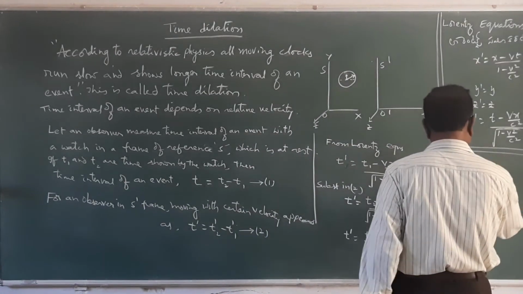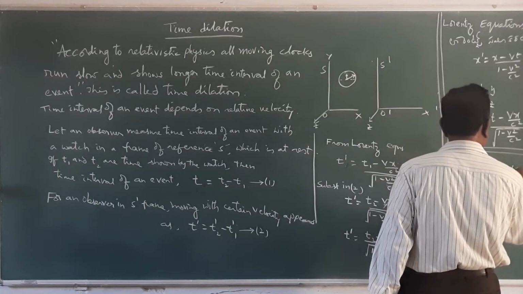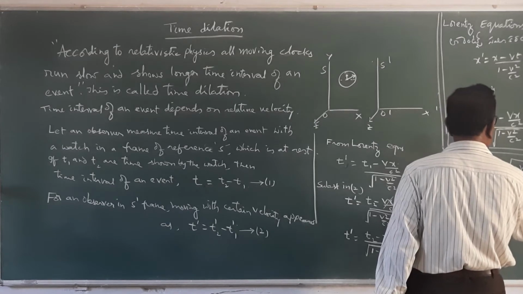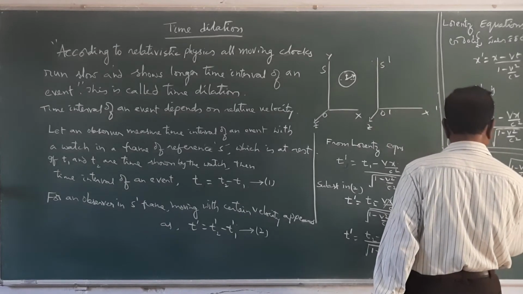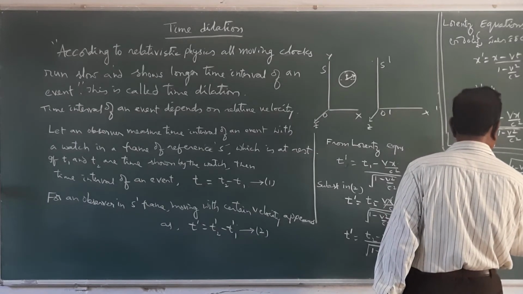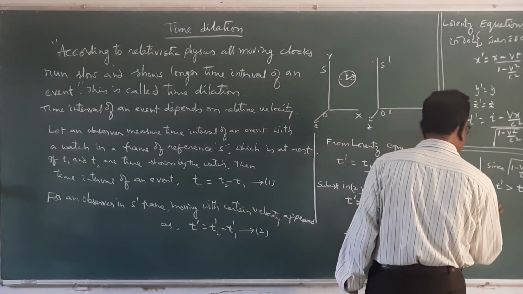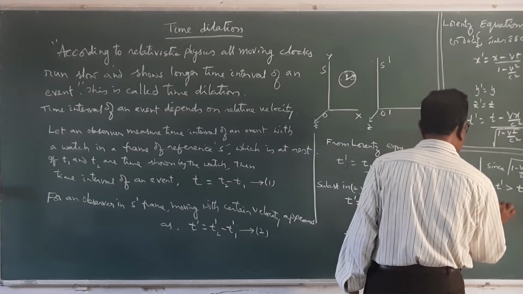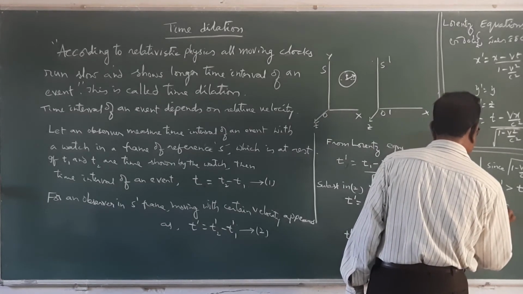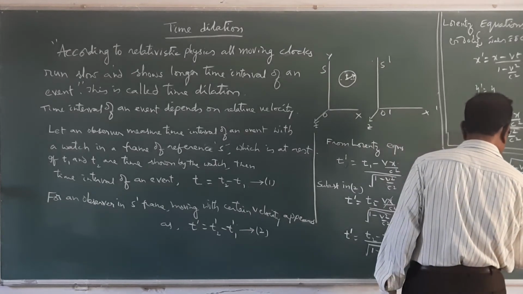Therefore, since the square root of 1 minus v square by c square is less than 1, t dash is always greater than t. Therefore, relativistic time is more than that of the normal time, the classical time.